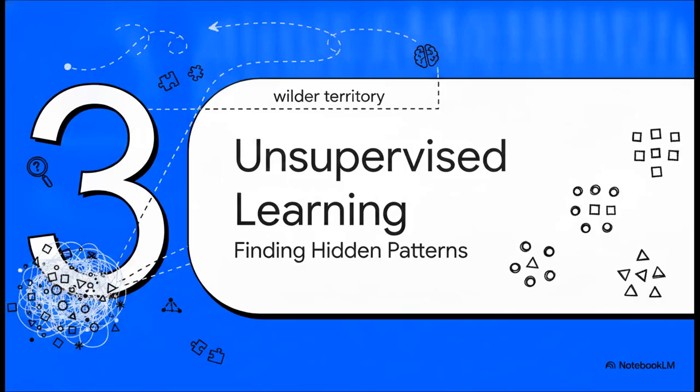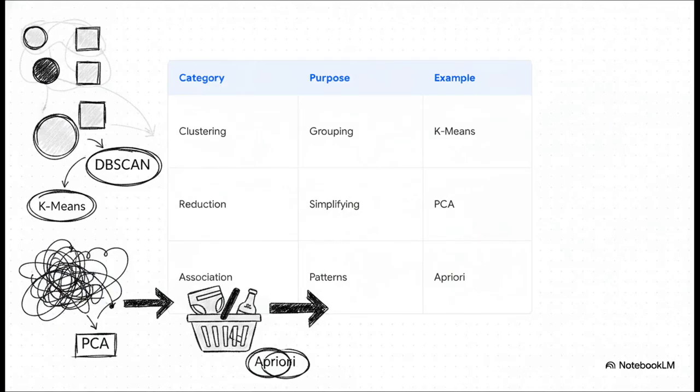Let's move to Section 3 and see how this builds. Unsupervised learning. Okay, we are now leaving the comfort of labeled data and entering much wilder territory. No labels, just a massive pile of raw data. Now, what's really interesting about this slide is how we organize that chaos into three buckets. Clustering groups data based on hidden similarities using algorithms like k-means or DBSCAN. Dimensionality reduction using things like PCA simplifies massive data sets while keeping all the important features. Finally, association rule mining finds unexpected hidden patterns. This is literally the exact math supermarkets use for market basket analysis to figure out that customers who buy diapers are surprisingly likely to also buy beer.